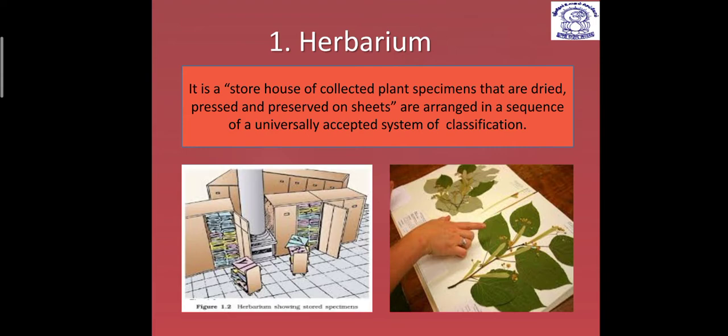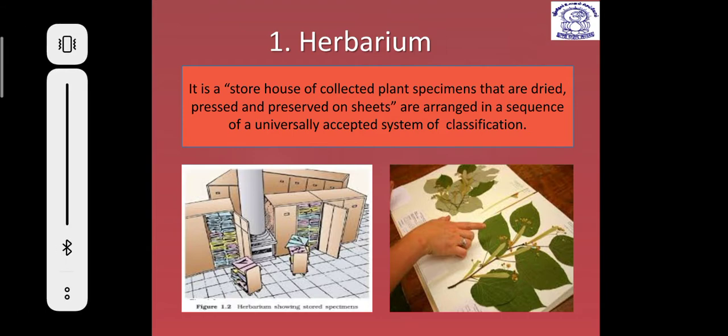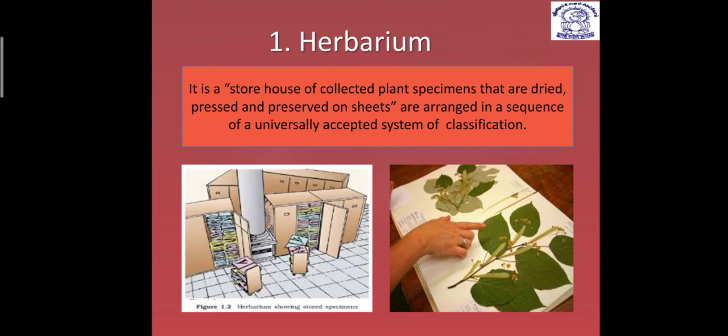So dear students, let's start with our first strategy, that is herbarium, and it is a preservation strategy. Now student, herbarium is what? It is considered a storehouse. Suppose in your house or in a university or in any school or institute, you create a storehouse and put plant specimens that are dried, pressed and preserved on sheets, and you arrange them in a particular sequence, then that is considered a herbarium.